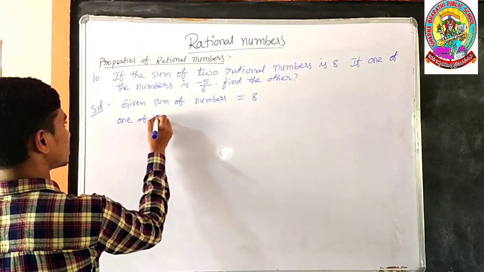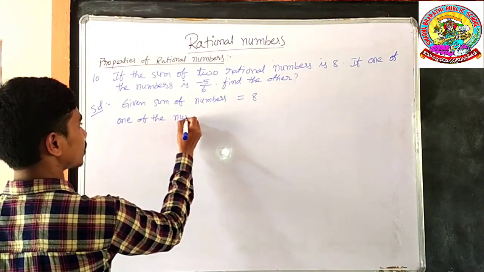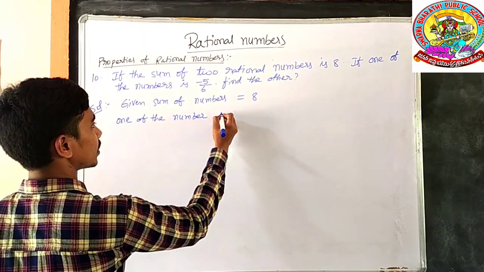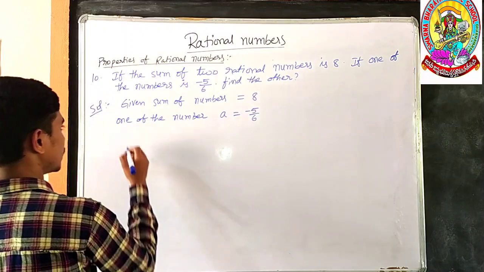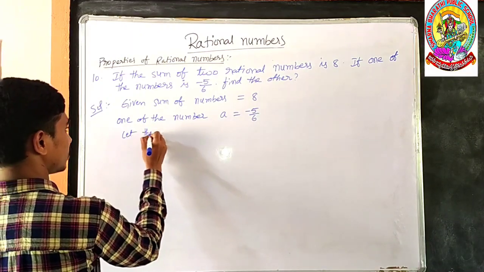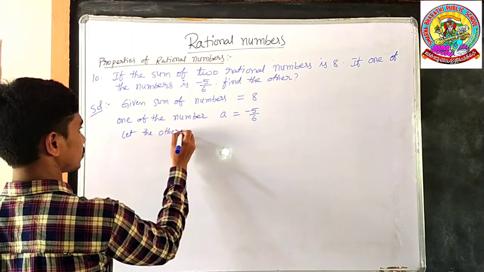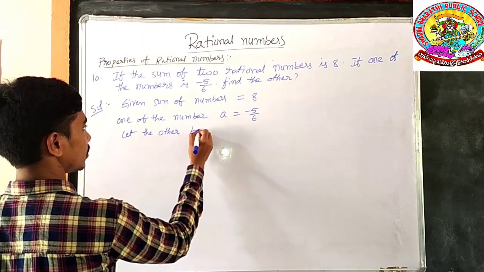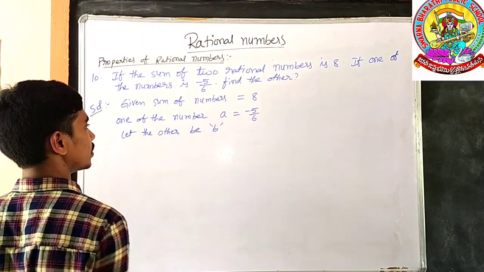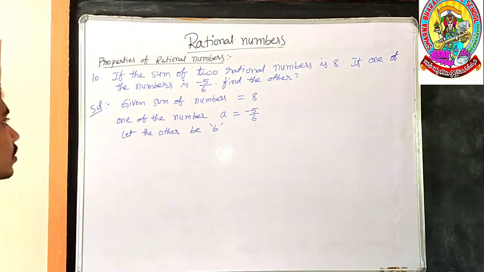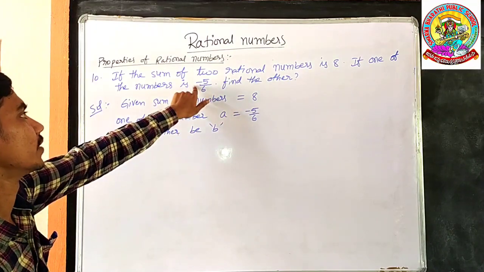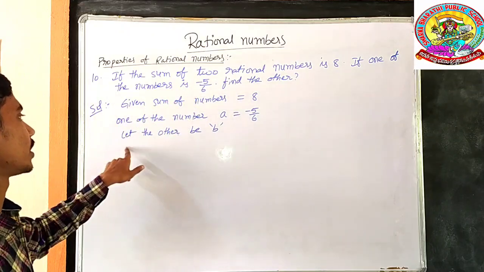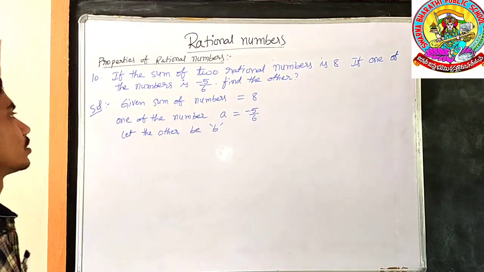Let one of the numbers be A, which is already given as minus 5 by 6. Let the other number be B.